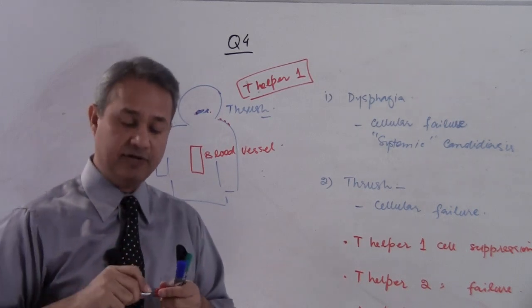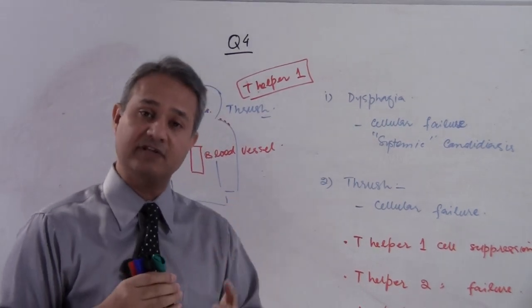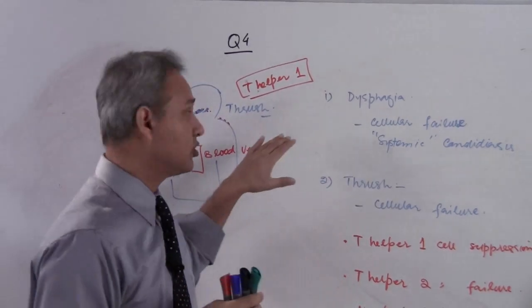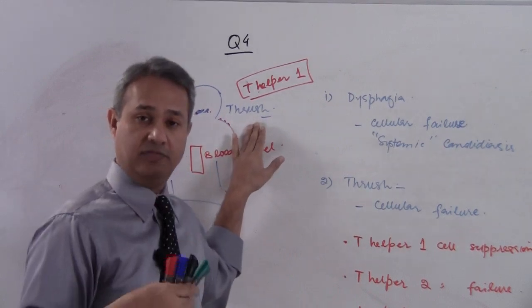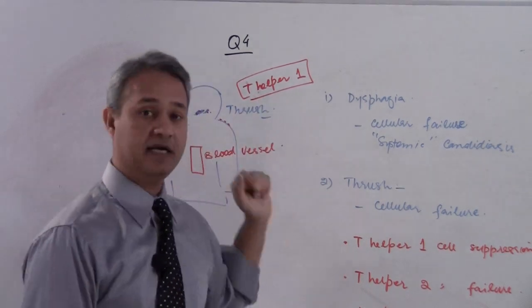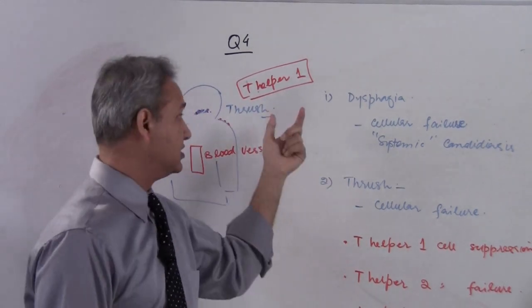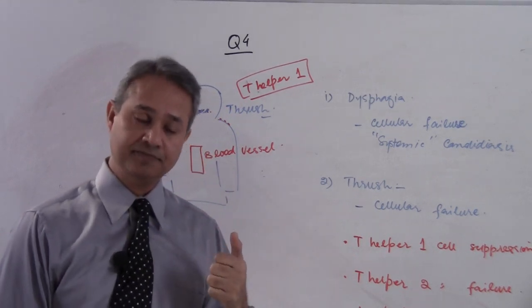So any reason which would cause T helper 1 cells to become deficient or defective in their function, that reason would cause mucocutaneous candidiasis. For example, HIV. HIV causes the reduction of the T cells, and that would in turn cause oral thrush. It is very common in HIV patients.